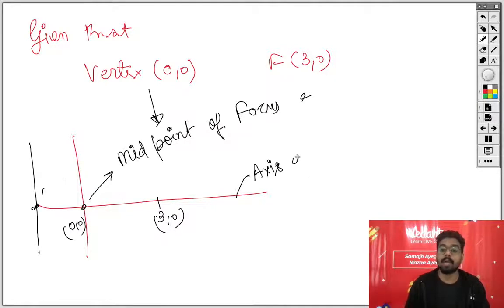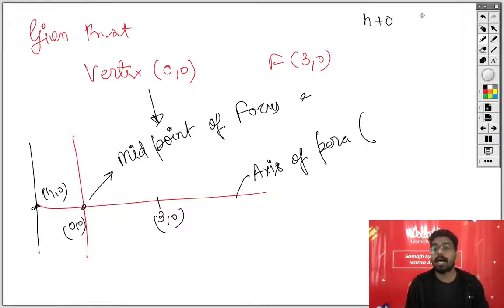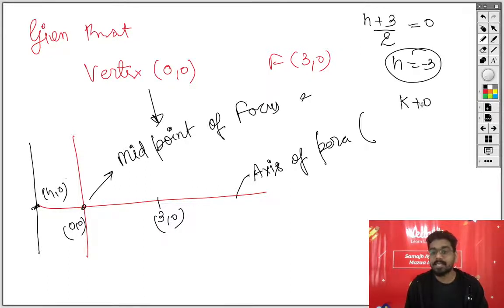Why is this the axis of the parabola? Mention over here. Because the line joining vertex and the focus is the axis of the parabola. This point is h comma 0 and this is the midpoint. Each and everything we have. Now section formula: h plus 3 by 2, h plus 3 by 2 is 0. So from here h equal to minus 3 and similarly k plus 0 by 2 is equal to 0, and mention that this is a section formula.